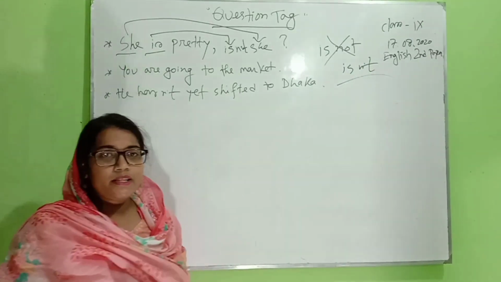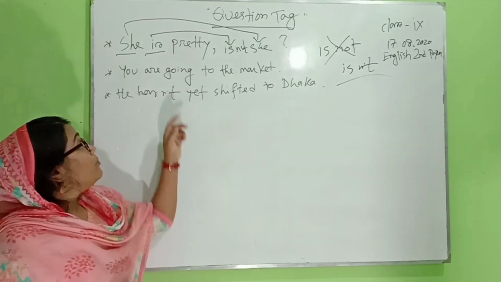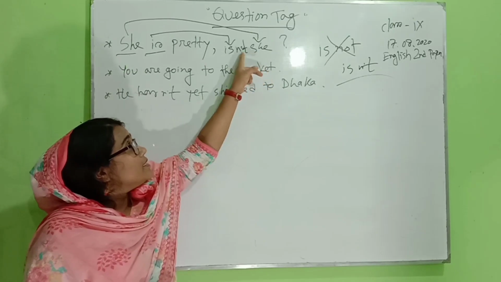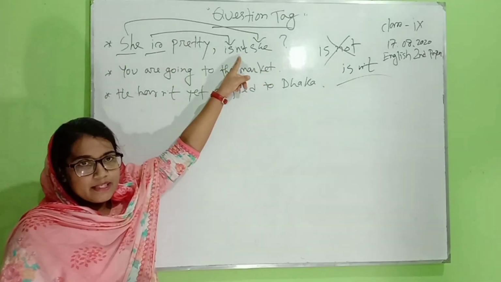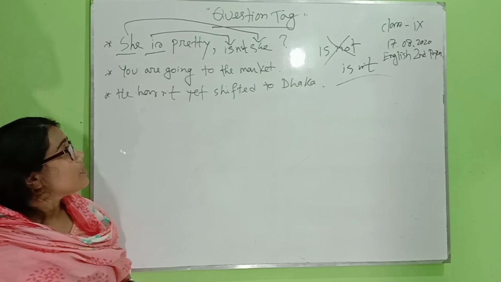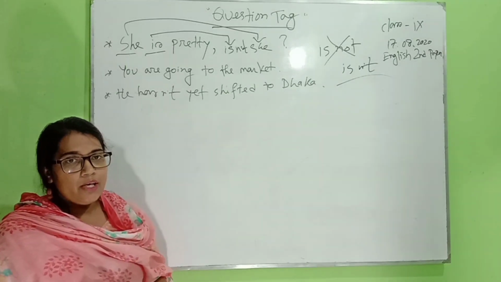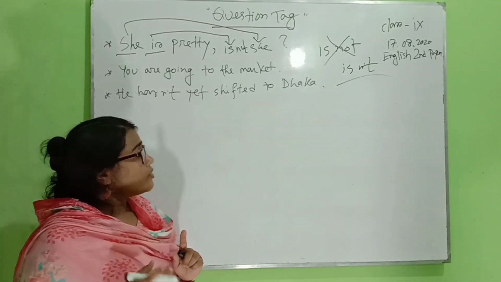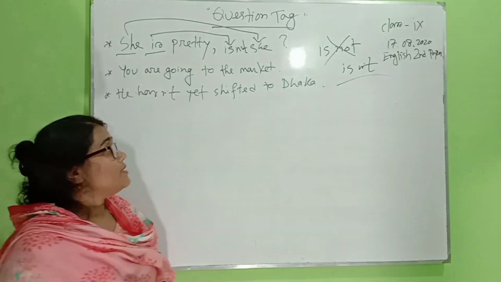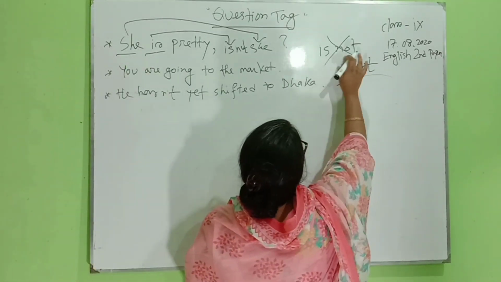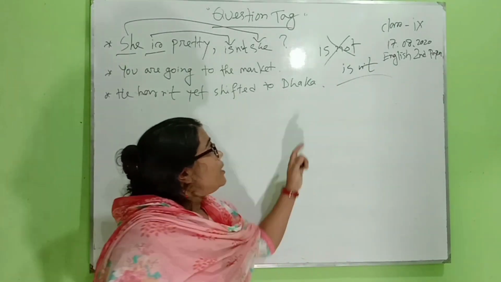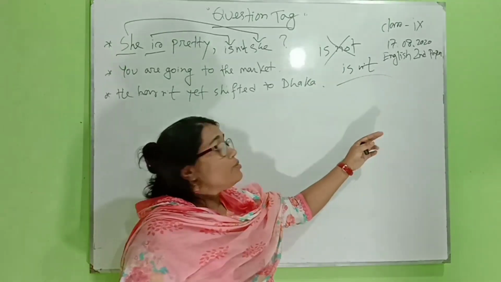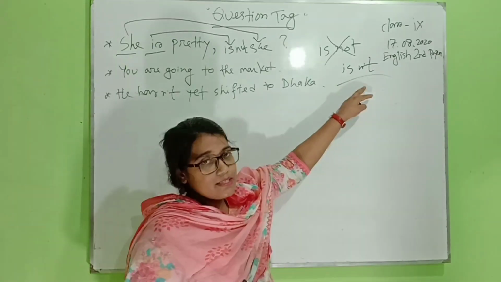Understand, students? I think all of you get a clear idea. This "is" will become "isn't", and always use the contracted form in a question tag. We never use "is not", "are not", "will not". We just use the contracted form like "isn't".